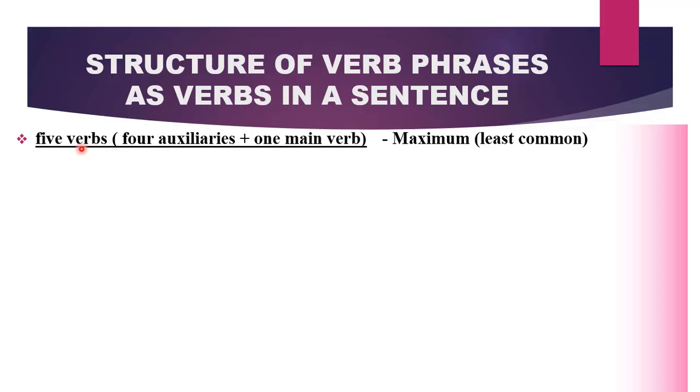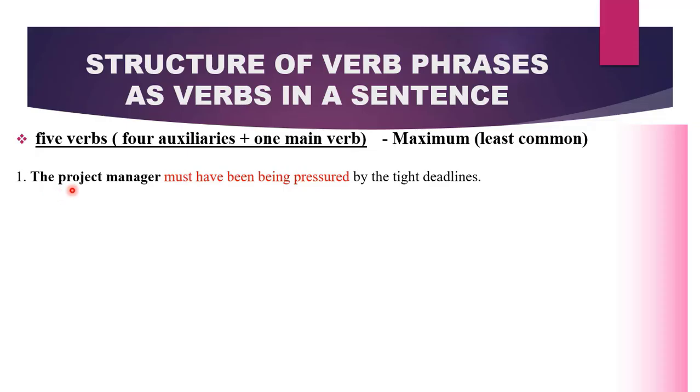The maximum number of verbs that you can have in English sentences is 5 verbs. You can be given 4 auxiliary verbs and then 1 main verb. And these kinds of sentences are less common. The project manager, which is our subject, must have been being pressured by the tight deadlines. What is our subject? The project manager. And what is our verb? The whole of this, because they are all verbs and they are functioning together as a verb. There can be a maximum of 5 words functioning as a verb in a sentence.